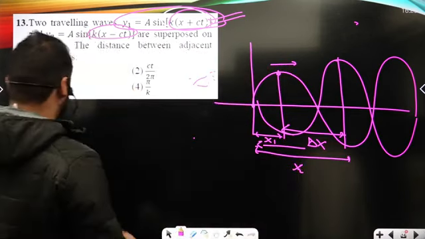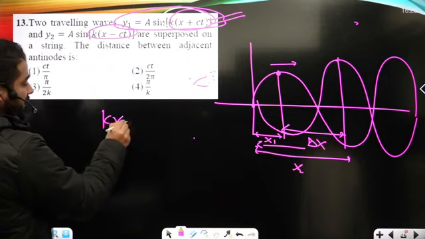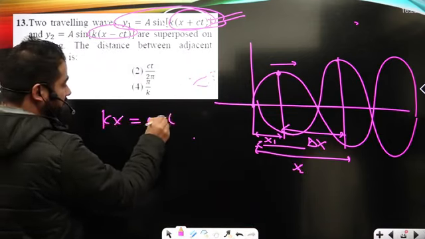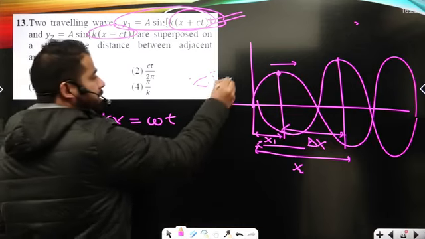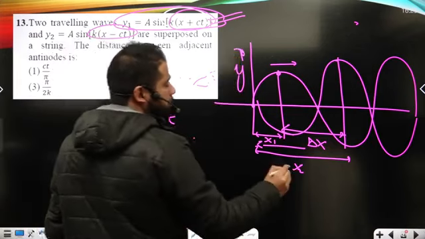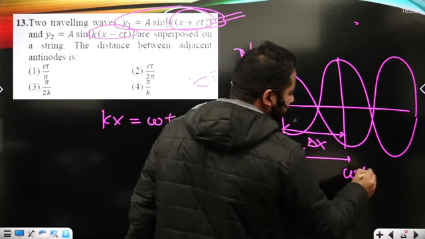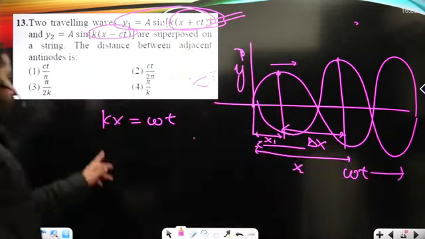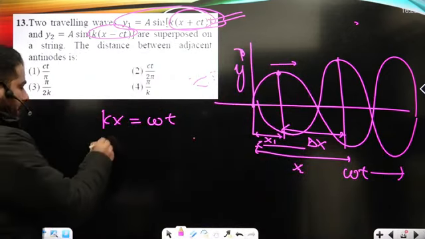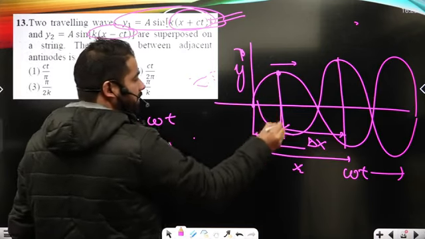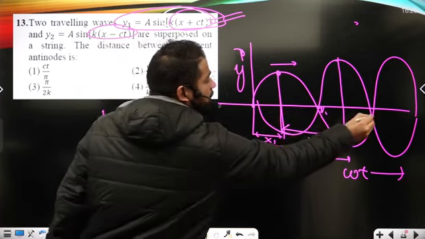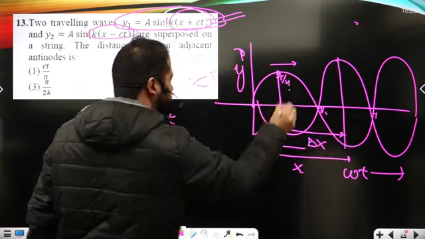Here I can compute x2 this way. Kx I can compare with omega t, because here the displacement is plotted against omega t, okay? Now I can use this way to calculate x1 first of all, so it is omega, but the time here is t half for x2; for x1 it is t by 4, okay?